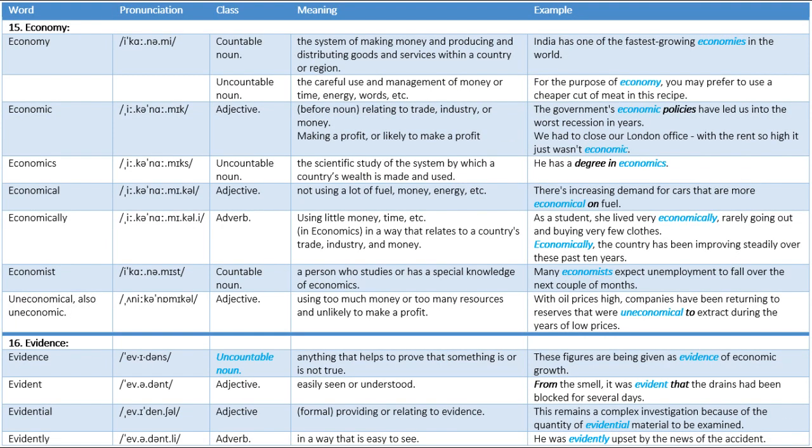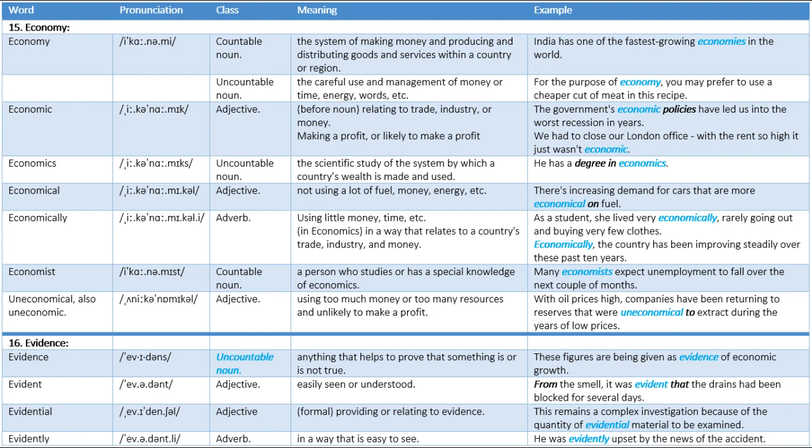15. Economy. Economy. Countable noun. Meaning, the system of making money and producing and distributing goods and services within a country or region. Example, India has one of the fastest growing economies in the world. Uncountable noun. Meaning, the careful use and management of money or time, energy, words, etc. Example, for the purpose of economy, you may prefer to use a cheaper cut of meat in this recipe.